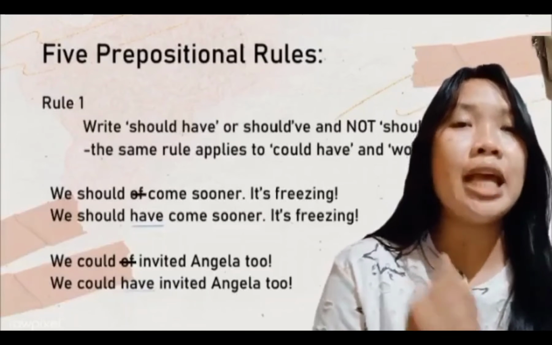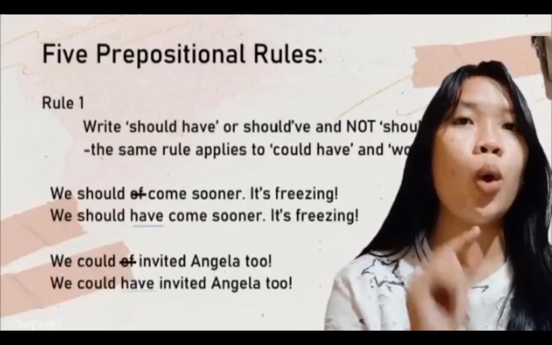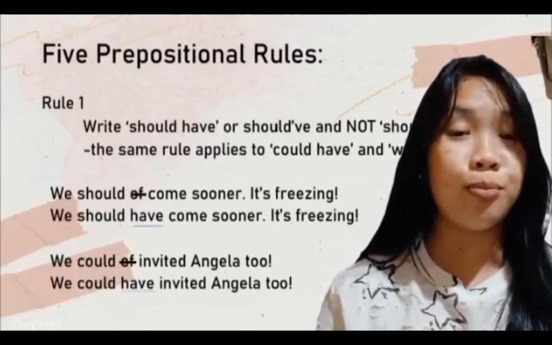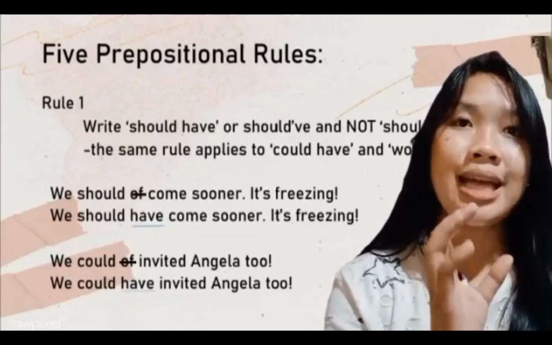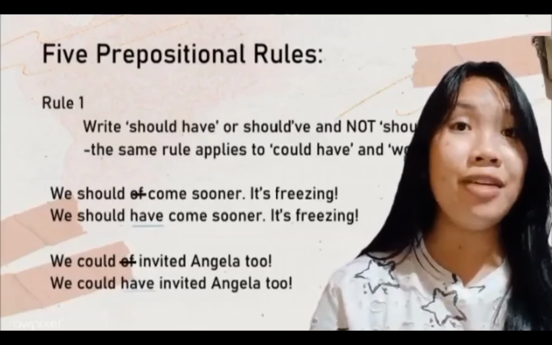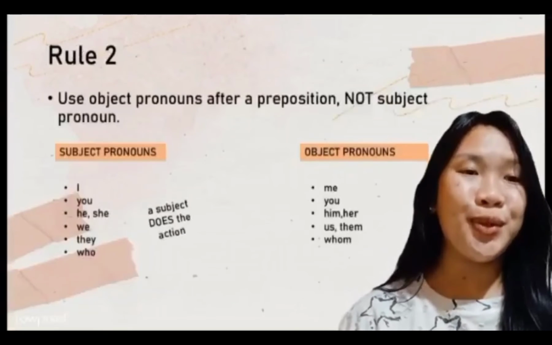Again, the same rule applies in prepositional rule number 1: we remove of. Instead of putting of in the sentence, remove that and put have. We could have invited Angela too. That's correct. So let's proceed to rule number 2.